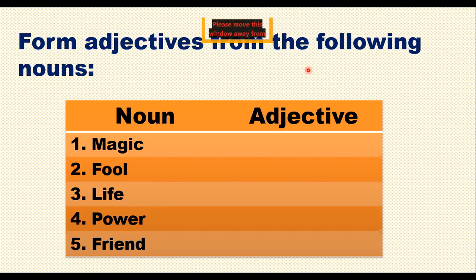I think you joined in late, you did not understand, but you can at least read it here, it is written: form adjectives from the following nouns. This is not going to be life and death or something like this. Life will be lively or life is going to be lifeless. We are not going to change life into life. First of all, we are not changing the word, it will remain the same. It's going to be lifeless. Clear, children? Okay, the fourth one, power.